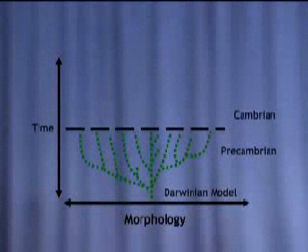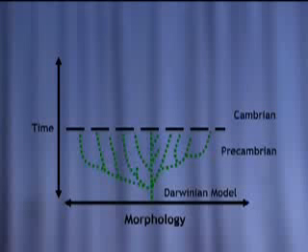Now, this chart here, based on the evolution model, we're going to compare evidence against evolution here. On the left-hand side, I have a time scale. On the bottom, I have morphology, the shape. Now, if the Darwinian model is true, we should start from a single cell and gradually produce this tree going up to the Cambrian era. We should have many, many transitions going all the way up to give us all these major body plans we have in existence today. This is if evolution is true.